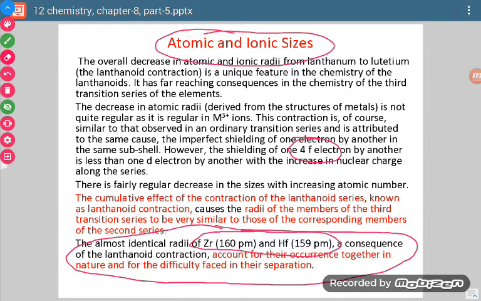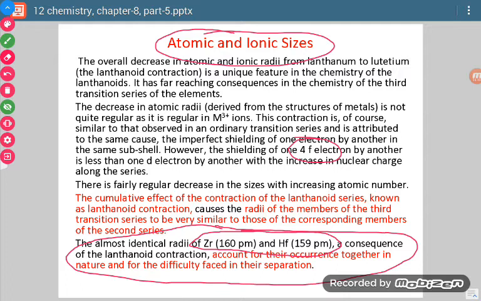Because of this small difference, when we find them in the earth's crust, they are found together, and it is very difficult to separate those elements. It is difficult because of their similarity in sizes.